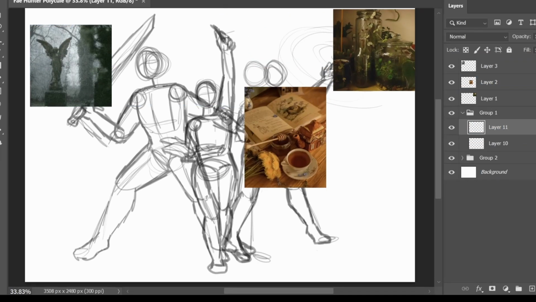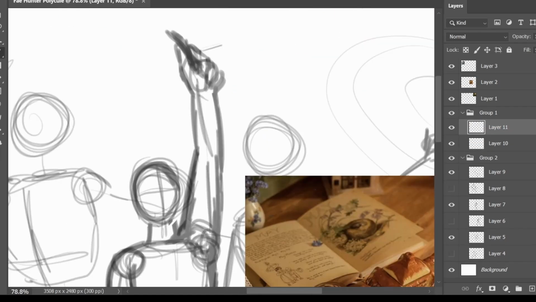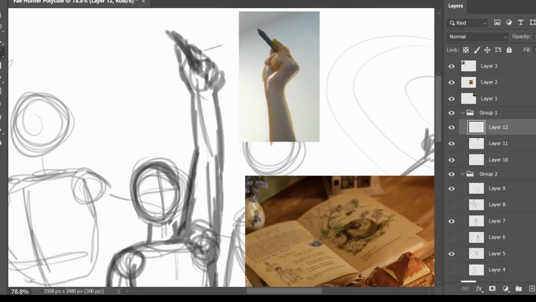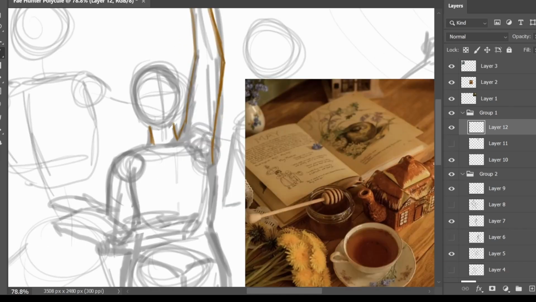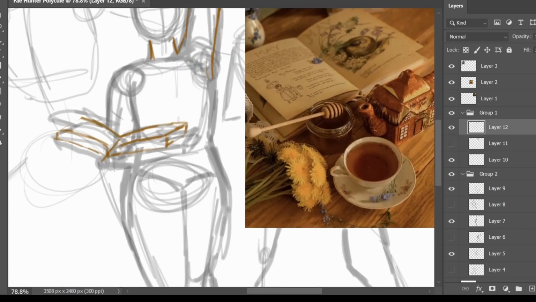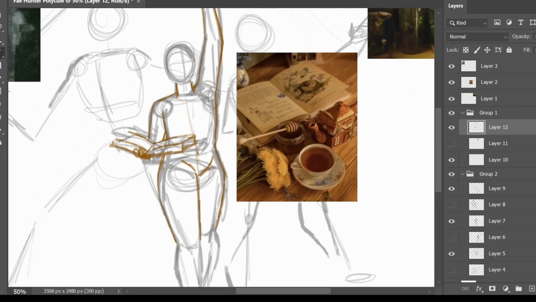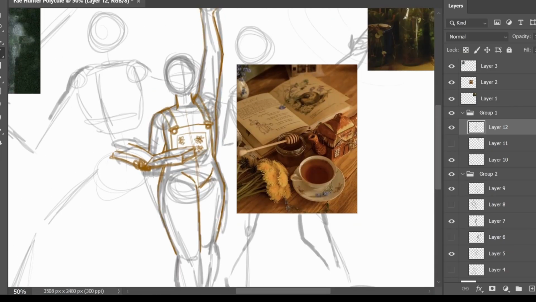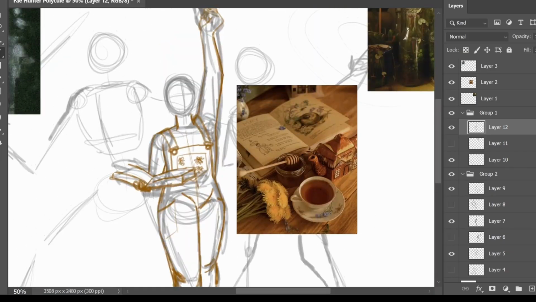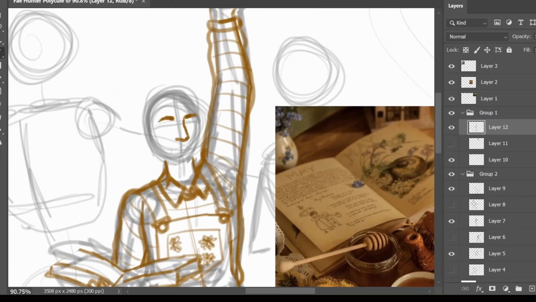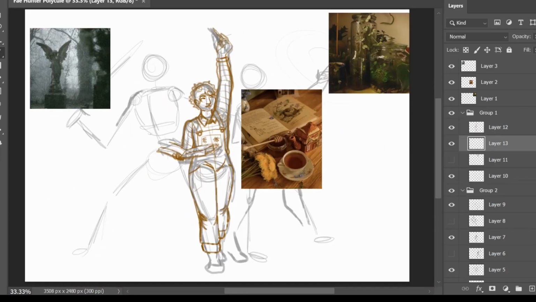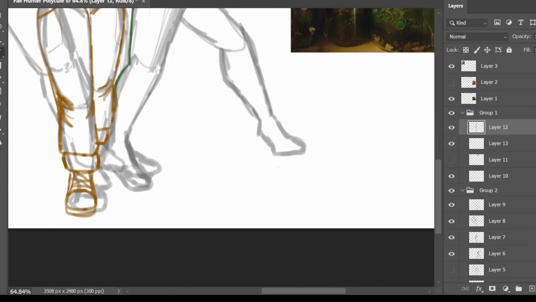When I had the base poses worked out, I began to sketch each character in detail, using elements of each of their reference photographs in their designs. I started with August, getting a photo of my own hand holding my stylus to figure out his dramatic flourish with a pen. Inspired by the photo I'm working off of, August has a very warm, cozy cottagecore style. He's wearing overalls embroidered with dandelions and a cozy sweater striped like the honey scoop. I'm not sure what that tool is called. He's standing with one hand holding open a book of Fey mythology and research notes in the center of the group, ready to lead them into whatever foe they face.